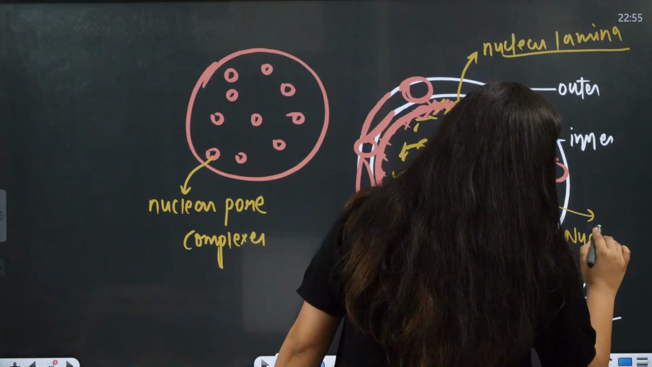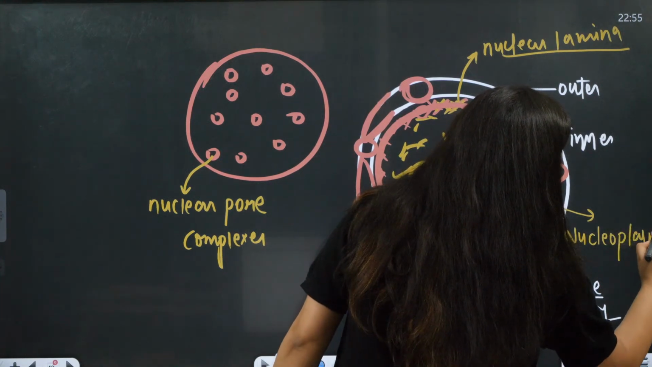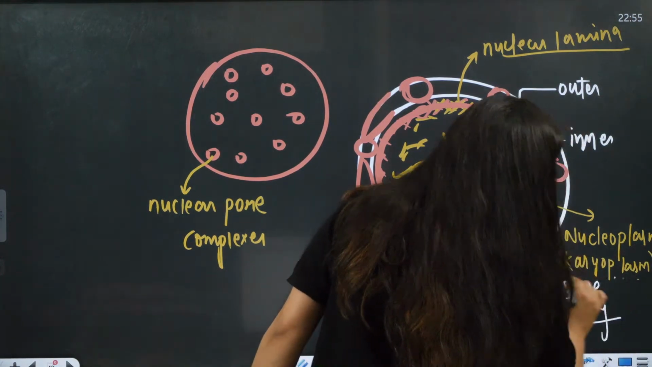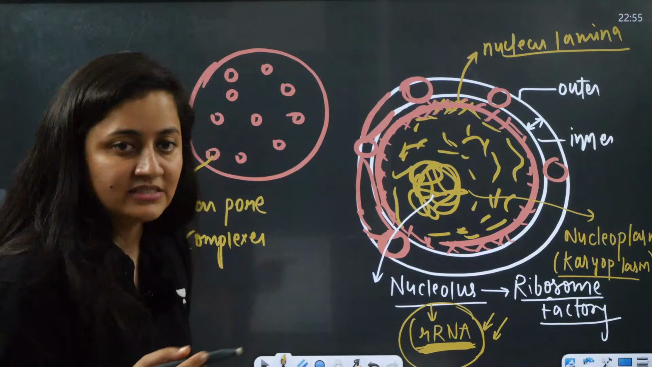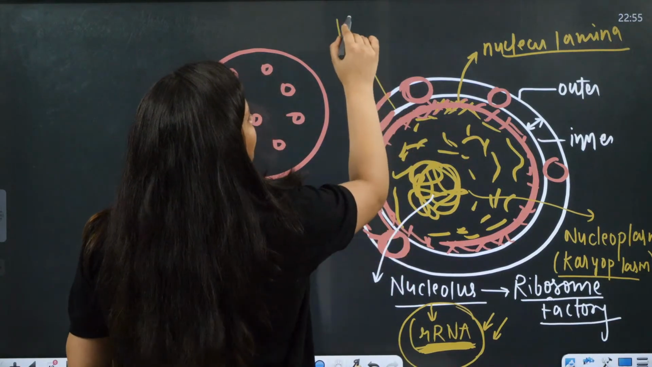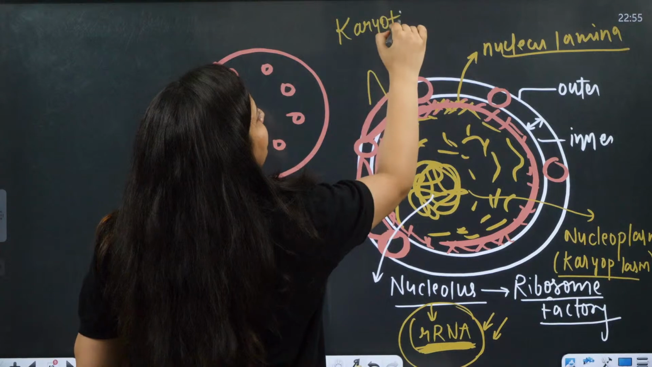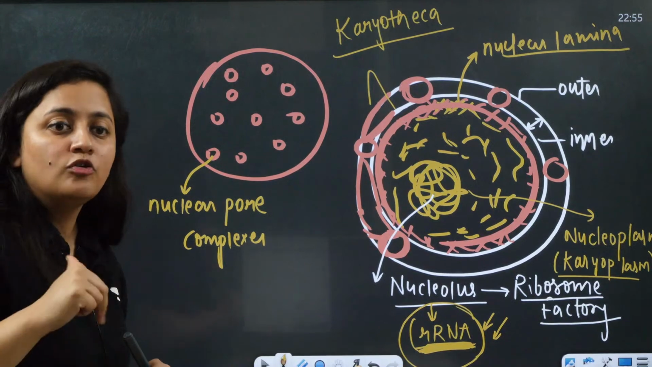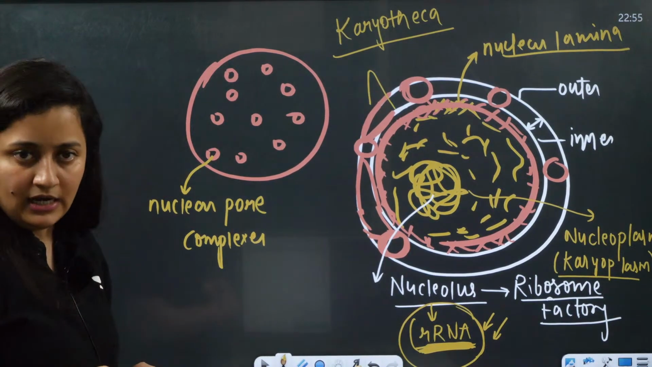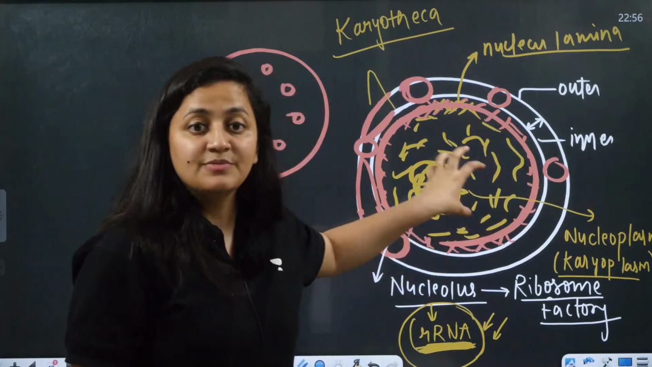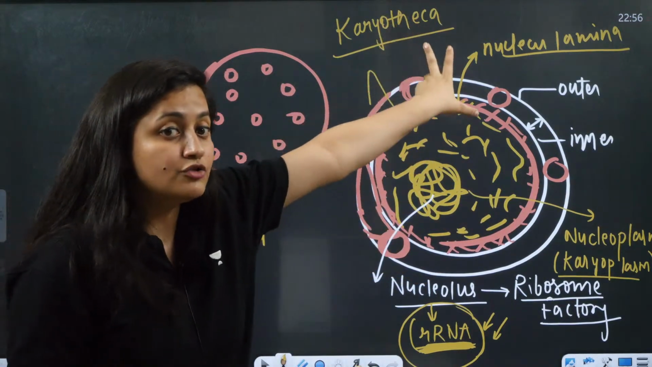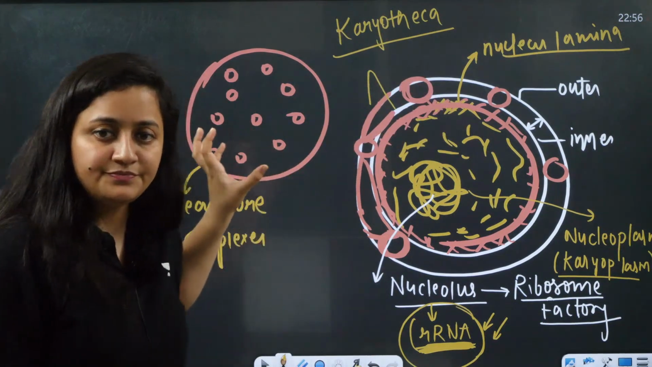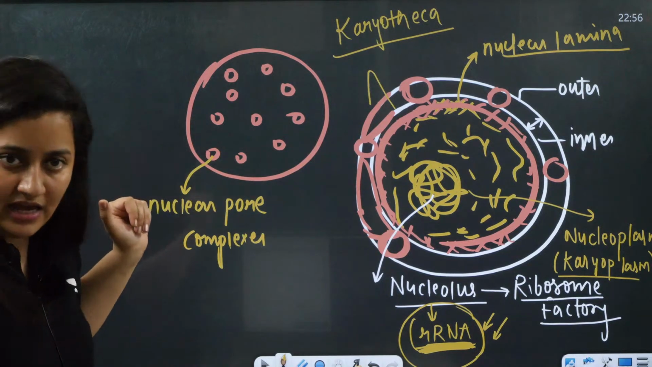And inside we have the nucleoplasm. You can also use the word karyoplasm. The karyo word is associated with the nucleus, and these coverings are also known as karyotheca. So we can also use the word karyotheca for it. Are you getting it? Nucleoplasm or karyoplasm is there, nucleolus is there, and these coverings are also known as karyotheca. Are you getting my point?